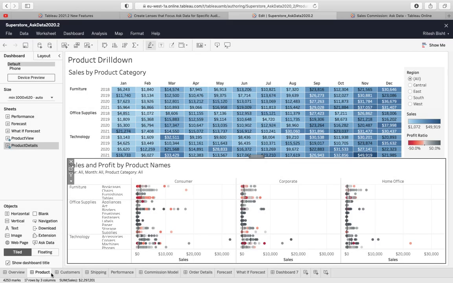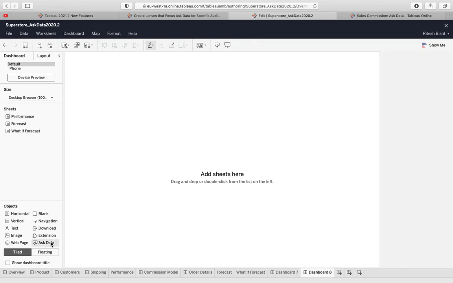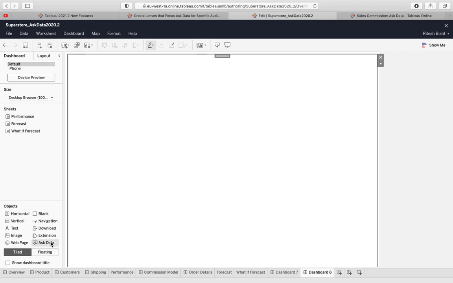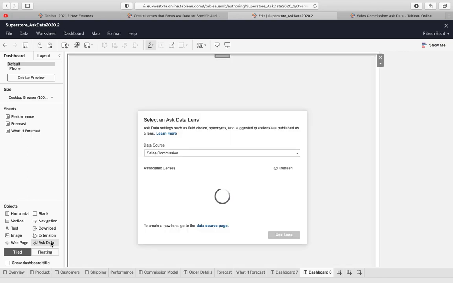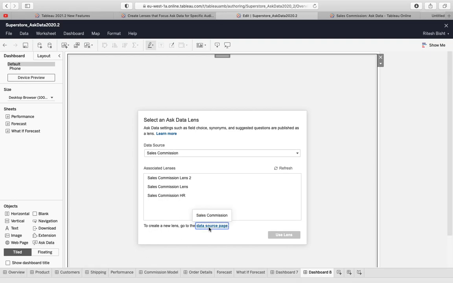So this is my dashboard. This is a default dashboard that you would have seen with the licensed version of Tableau. Now I want to make use of Ask Data and integrate that into my dashboard. So you can see this object. I double click on this Ask Data, and now it will ask me to choose my lens. First of all, how to create a lens and what is the relevance of this lens, right?